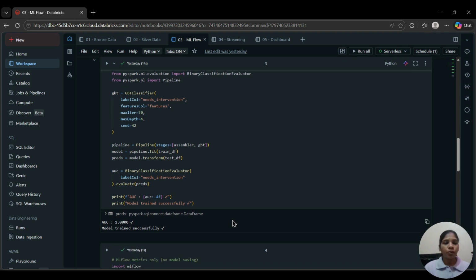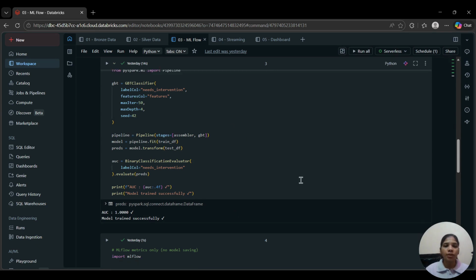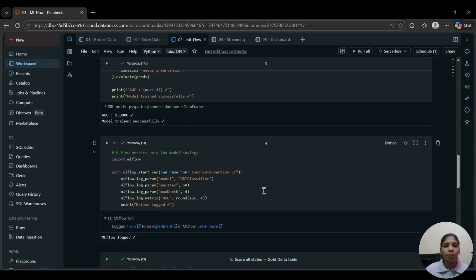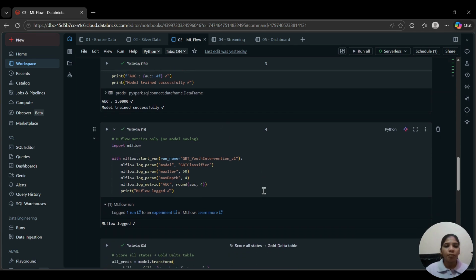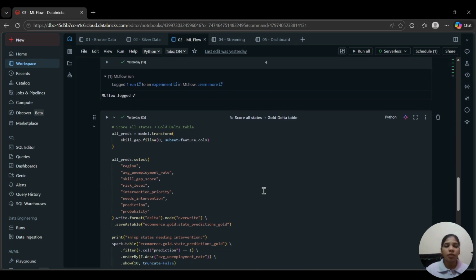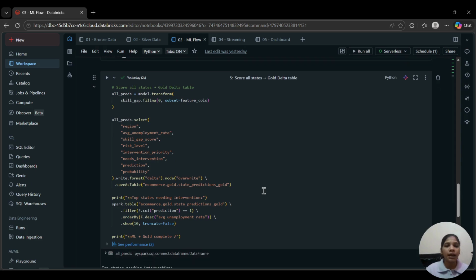So, what's the meaning of AUC? The full form of AUC is area under curve. In Databricks, it is a binary classification metric calculating the performance across all thresholds, measuring how well a model separates positive and negative classes. It ranges from 0 to 1. Higher values indicate better separation. Now, yes, 1.0 seems perfect, but with only 27 states and clean, well separated data, the model easily finds a perfect boundary. In a real production setup, this would run at district level across 700 plus districts, producing more realistic results. For this project, the model performed exactly as I intended.